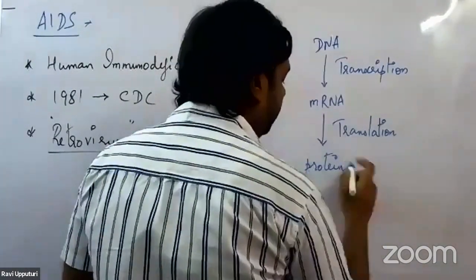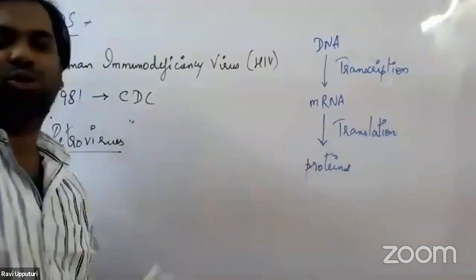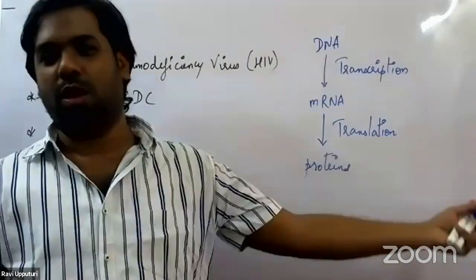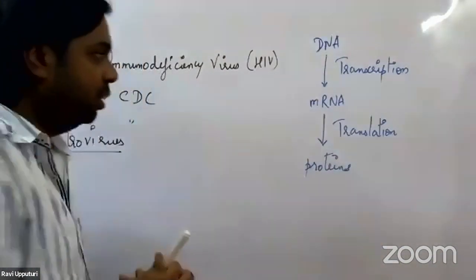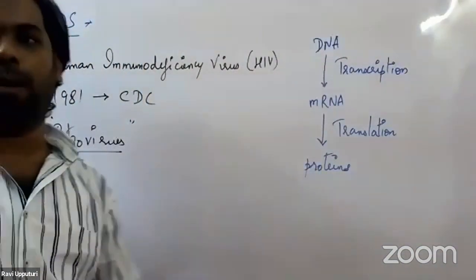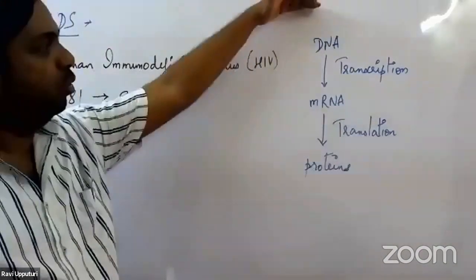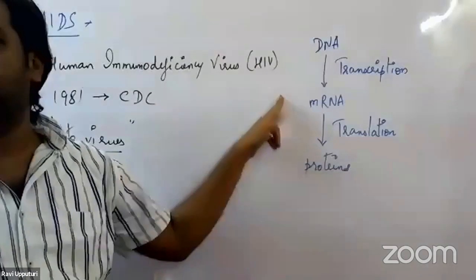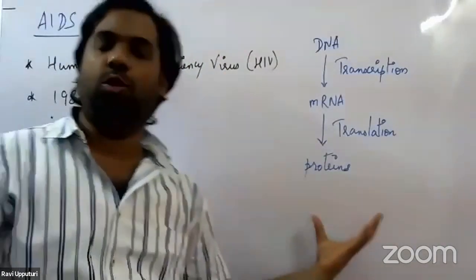It would start forming proteins, and these proteins could be of two types. You would have studied about this, right? One is called the structural proteins, the other is called the functional proteins. This we call the central dogma of molecular biology. DNA, through transcription, forms mRNA. mRNA undergoes translation to form the proteins.